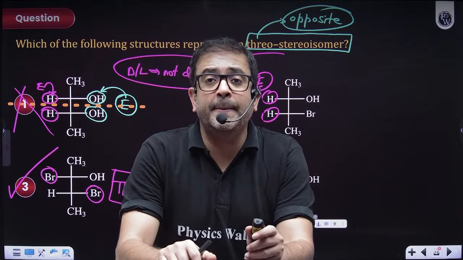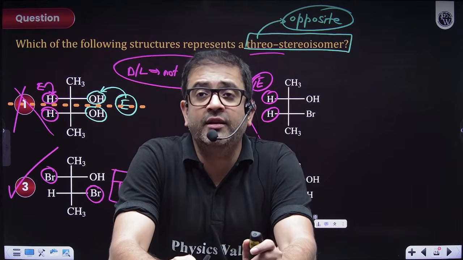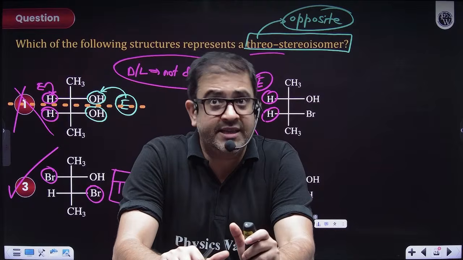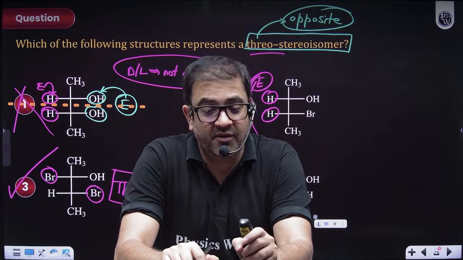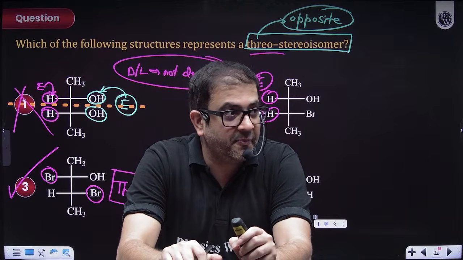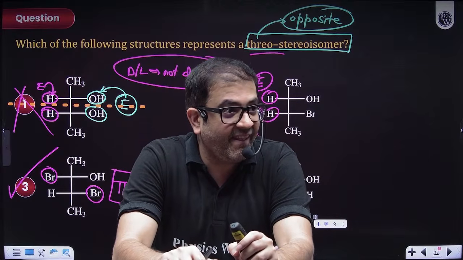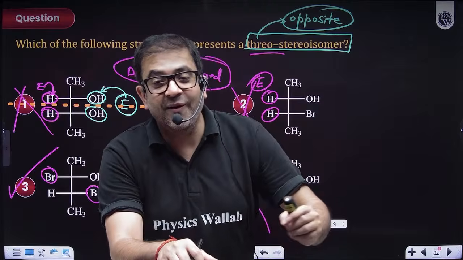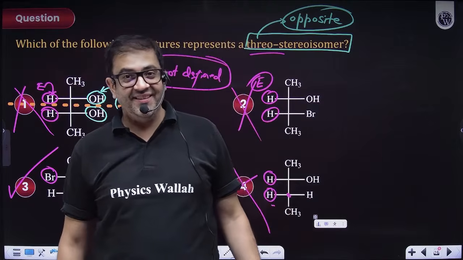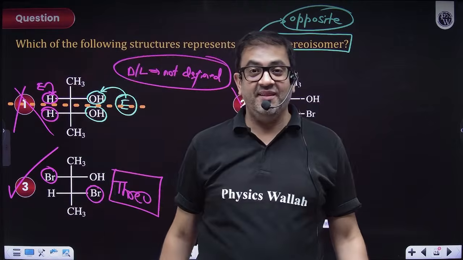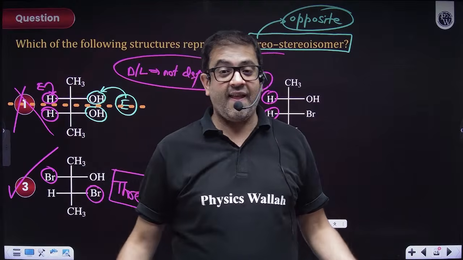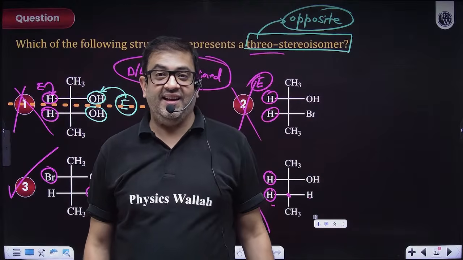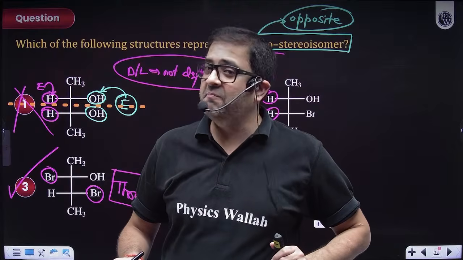Sir, is everything still possible to cover in 5 months? Yes, beta. If the mountain of ego can be broken in a month by students, do you feel anything is impossible?